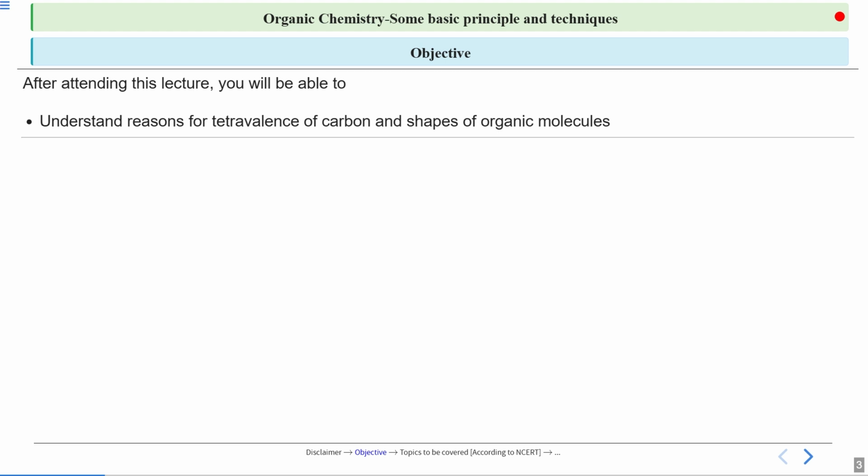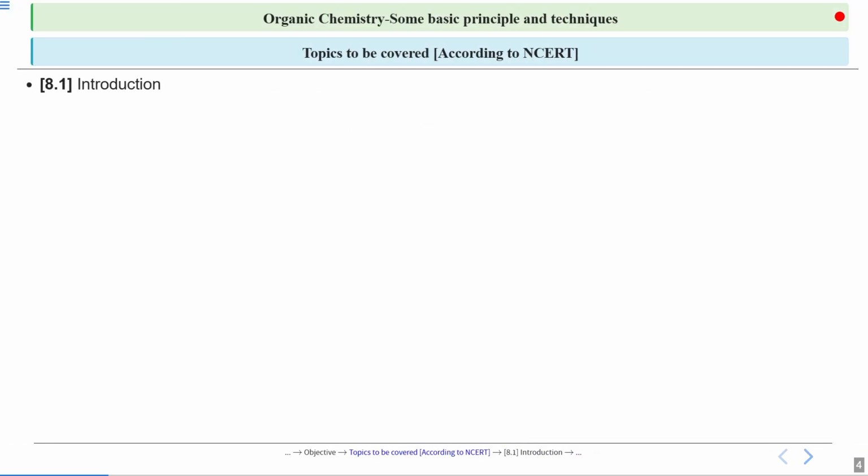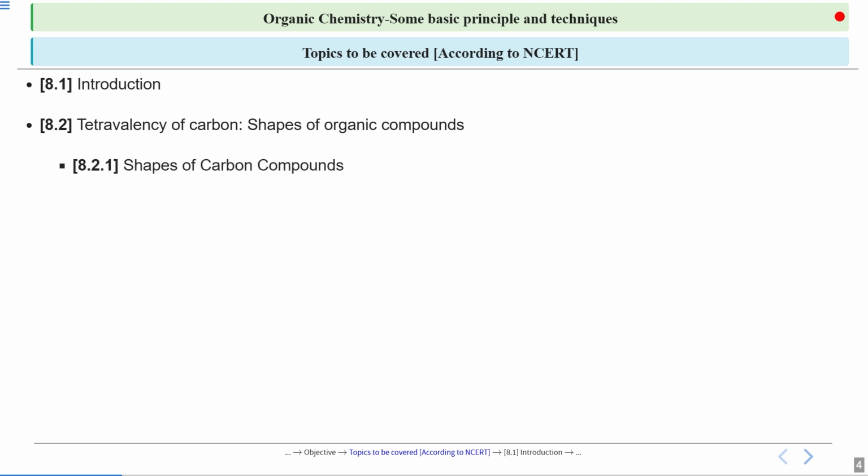So this class will be mainly comprised of an introduction part, and we will also relate the tetravalency of carbon with some questions. If I talk about the specific sections of the NCERT that we are going to cover, then first would be your introduction, which is 8.1. Then will be your tetravalency of carbon, which is responsible for the shape of the organic compound, in which we will be seeing some compounds related to carbon.